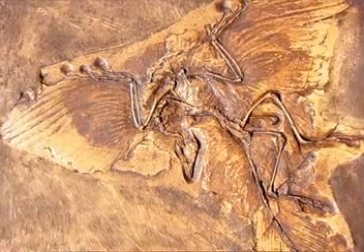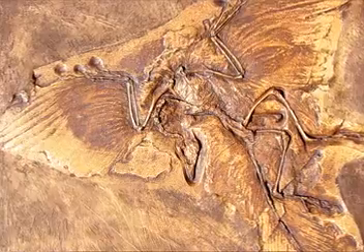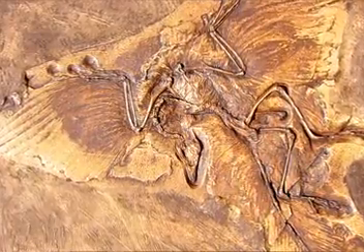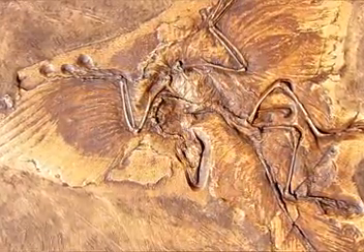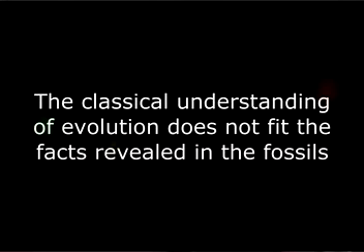One possible example is the Archaeopteryx bird that has some features similar to reptiles. However, we have not found detailed step-by-step transitions between reptiles and birds, although we have found fossil reptiles that had feather-like coverings on their bodies. The Archaeopteryx birds had feathers like modern birds, but also had teeth like reptilian teeth, and no modern bird species have teeth. The fact that we have not found a vast array of intermediate fossils cries out to us that the classical understanding of evolution does not fit the facts revealed by the fossils.